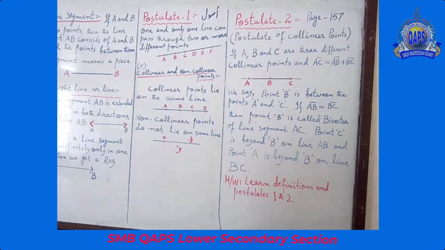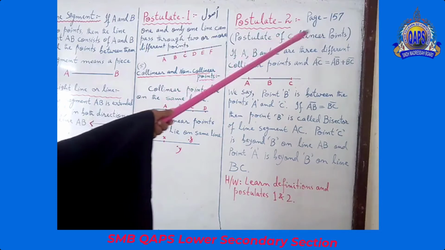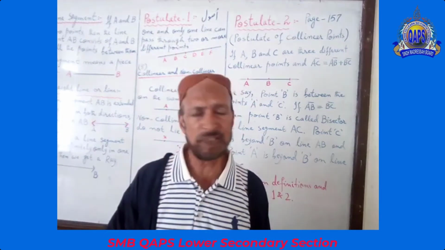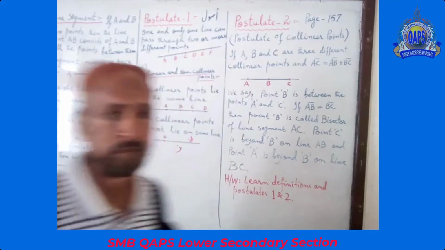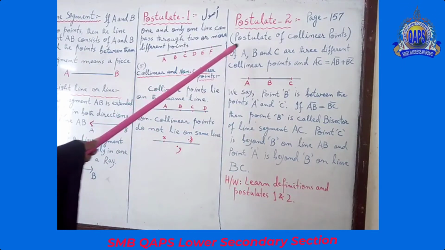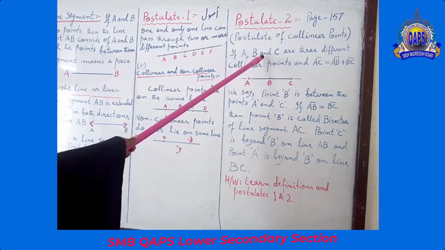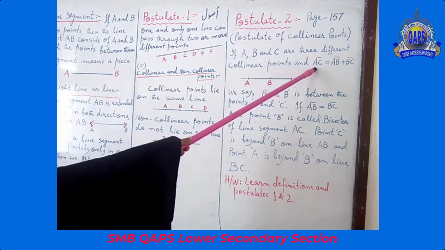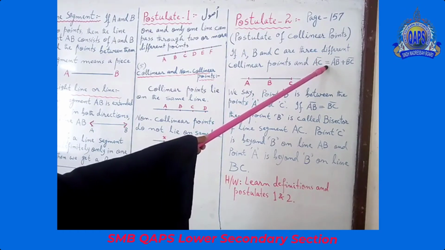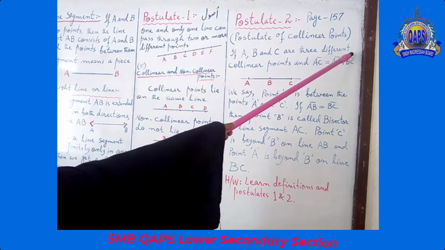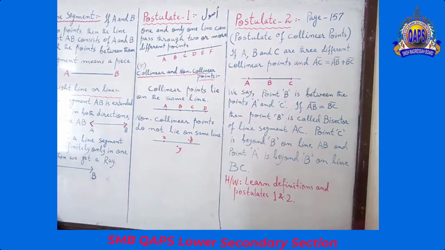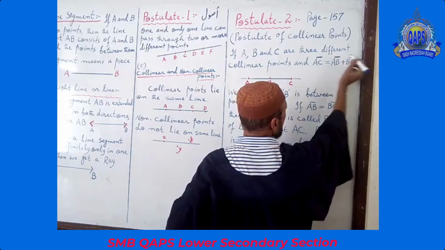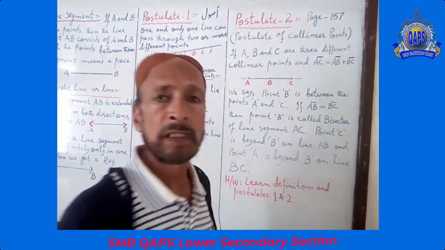If you understand postulate number 1, now I am coming to postulate number 2, page 157. This is the postulate of collinear points. Remember this thing? Postulate 2. If A, B and C are 3 different collinear points and line segment AC is equal to line segment AB plus line segment BC. See this mark, this sign, you see?